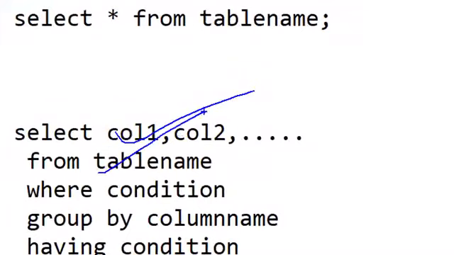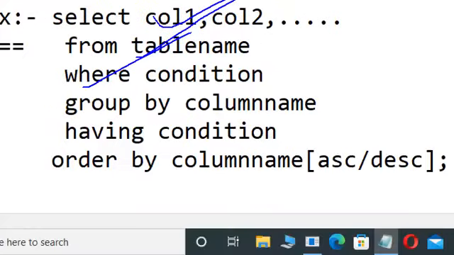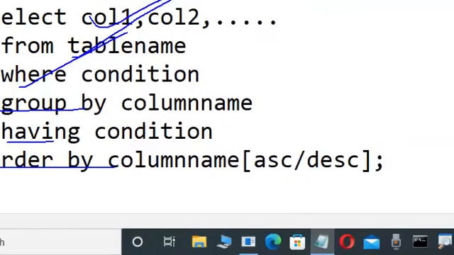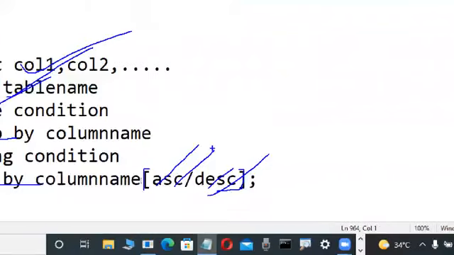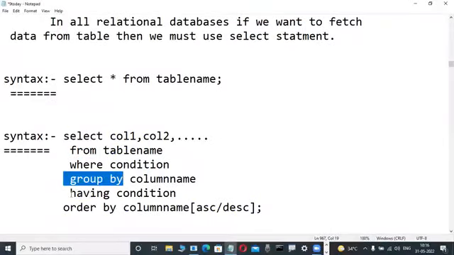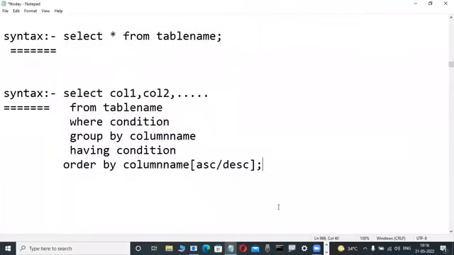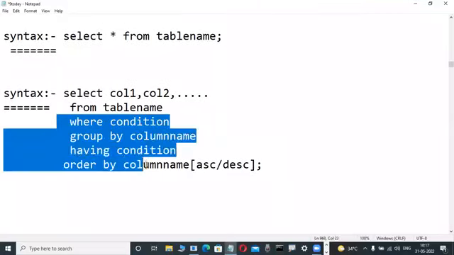Select a number of columns from table name, where clause first, then only group by, then only having, then only order by. Here the square brackets are given because they are optional. Whether you use these keywords or not is not a problem. ASC means ascending order, DESC means descending order. What is the where clause, group by, having, order by, we are learning in this select statement. Don't worry. But first note it down. This order is very, very important.